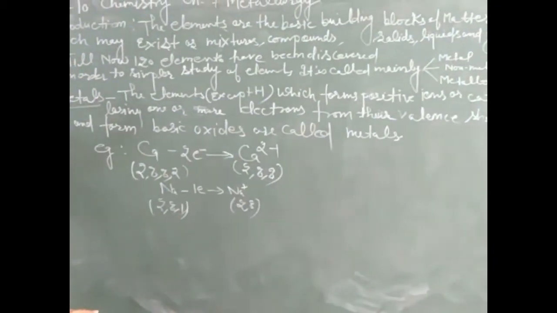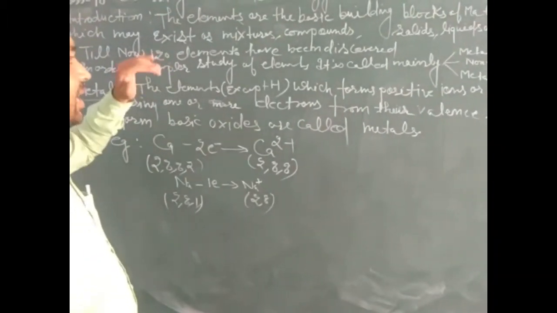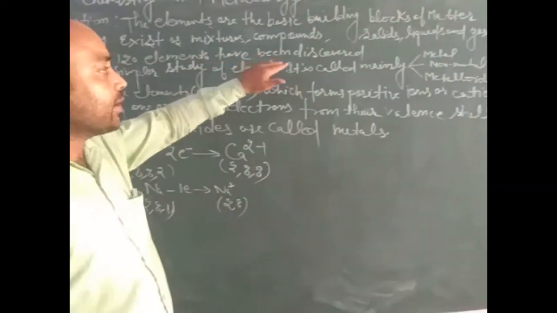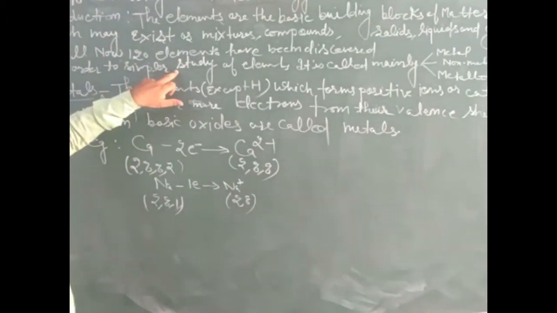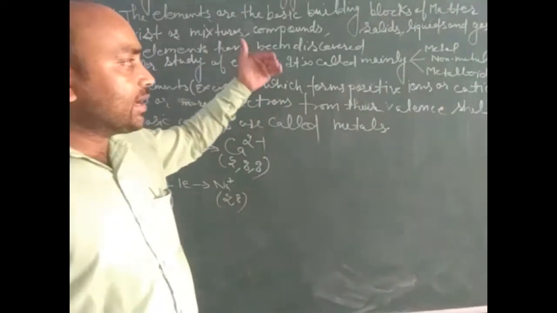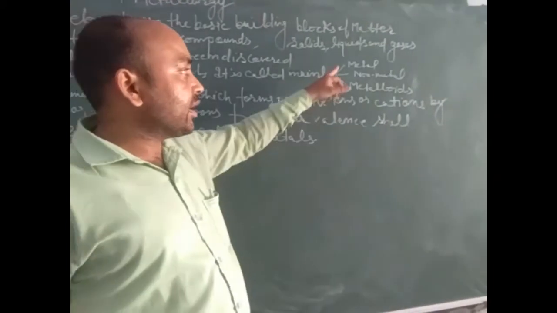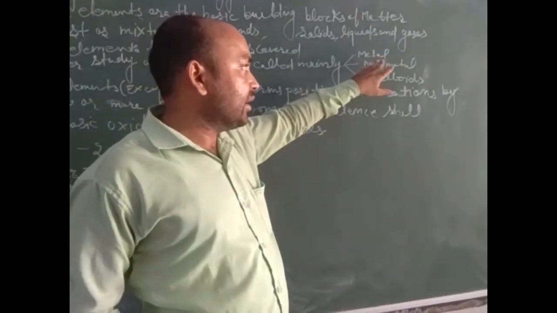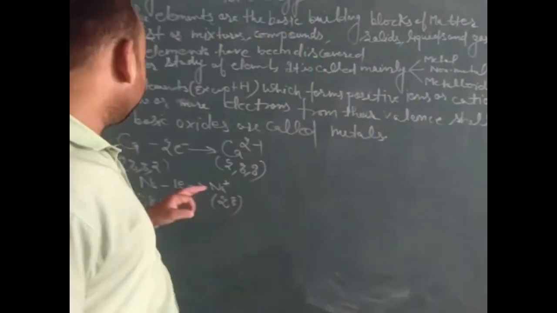Till now, as we have observed from a book, about 120 elements have been discovered. For simpler study of elements, they are mainly classified into two categories, or generally we can say three categories: first metal, second non-metal, and third metalloid.